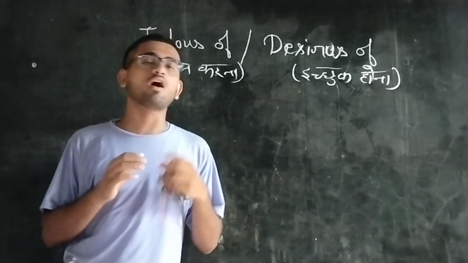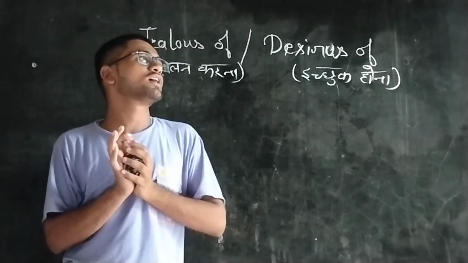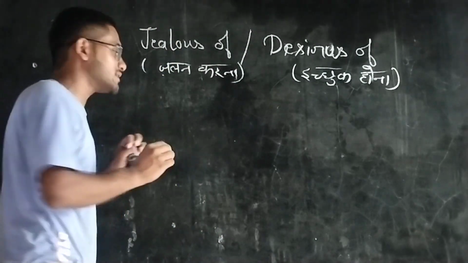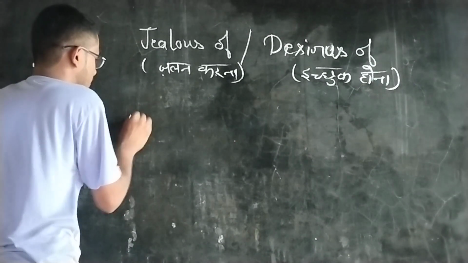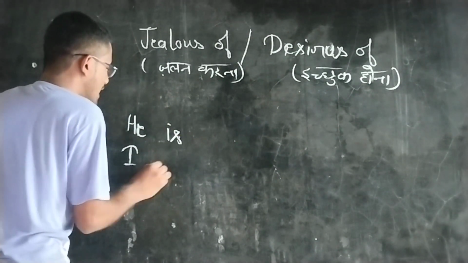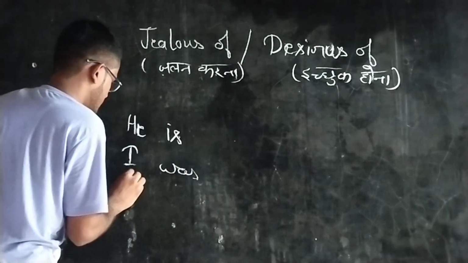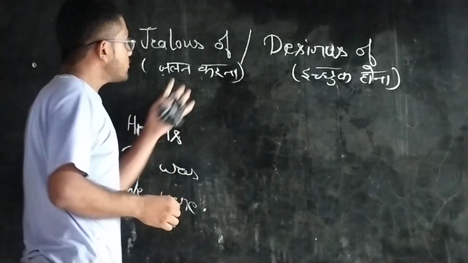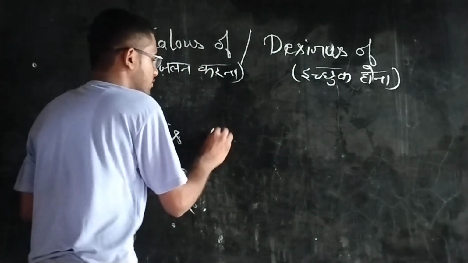How can we use jealous of? Jealous of is a word you can use with simple meaning, like he is, I was, we were. Only we have to use this word, jealous of.